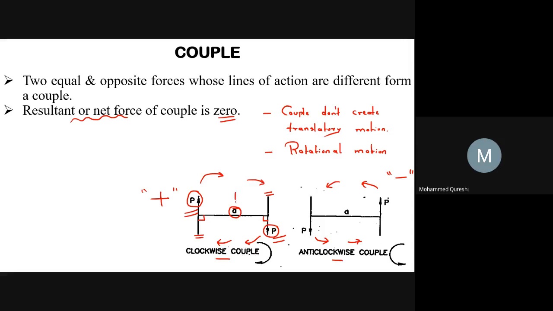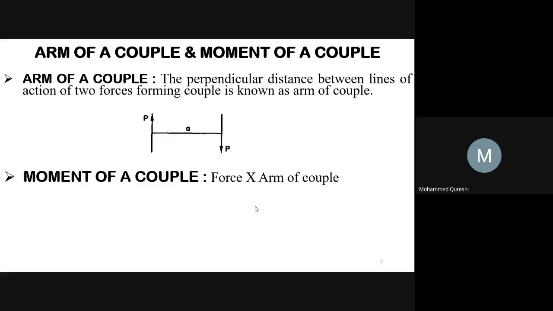This A is nothing but your arm of couple. So, what is arm of couple? The perpendicular distance, as we discussed in the previous slide, between the lines of action of two forces forming the couple is known as your arm of couple.